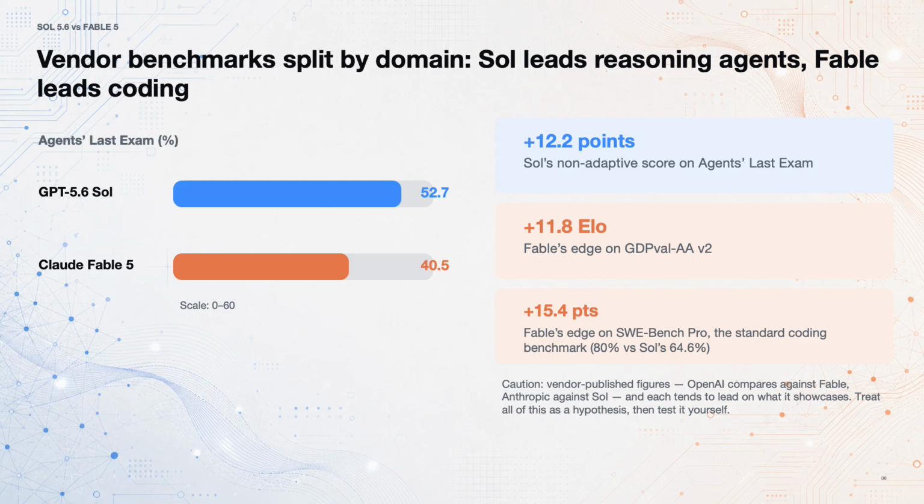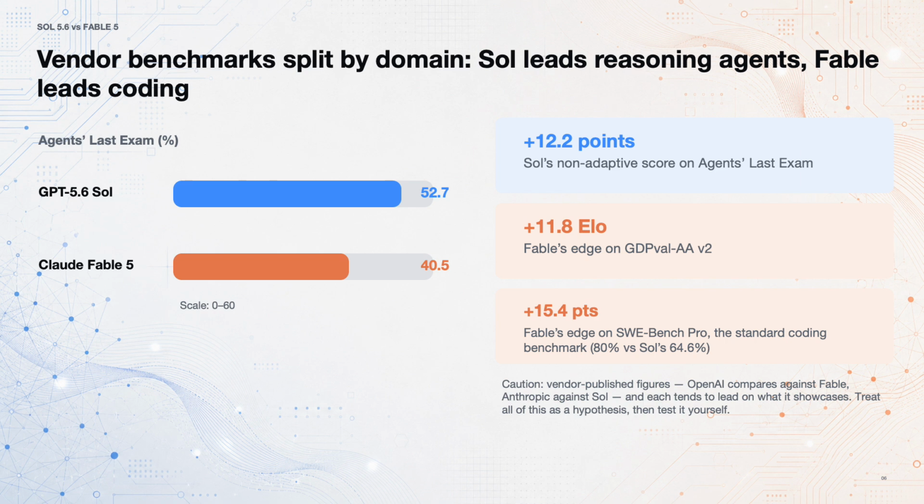On GDPval-AA version 2, a broad measure of professional deliverable quality, Fable scores 1,759.6 Elo versus Sol's 1,747.8. And on SWE-Bench Pro, the coding benchmark most developers actually recognize, Fable leads by a wide margin, 80% versus Sol's 64.6%. That matters because elsewhere in this deck, we call Sol the stronger execution engine for tool-heavy and coding work. On this specific, widely used benchmark, that's backwards.